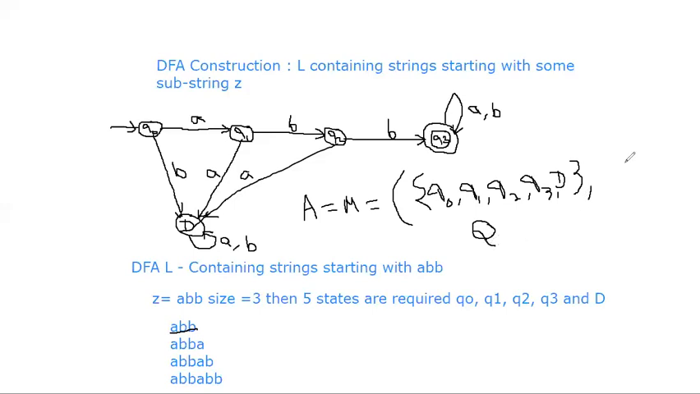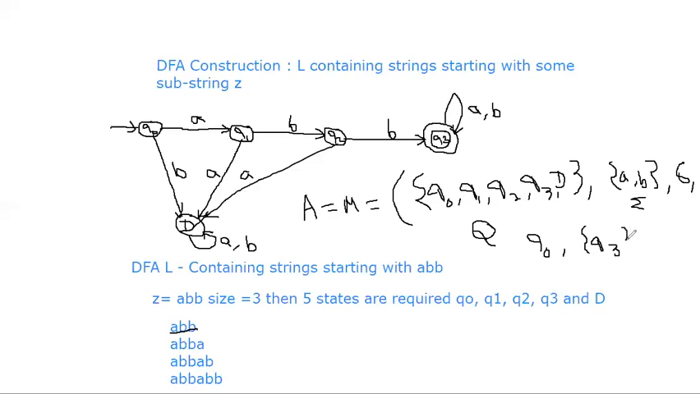This is capital Q. Next one is sigma. Sigma means input alphabet, meaning input symbols on transitions. A and B are input symbols. So this is sigma. Delta is the transition table, I will show you. Q naught is the initial state, Q naught only. What is the acceptance state? F is the set of final states, which is Q3.